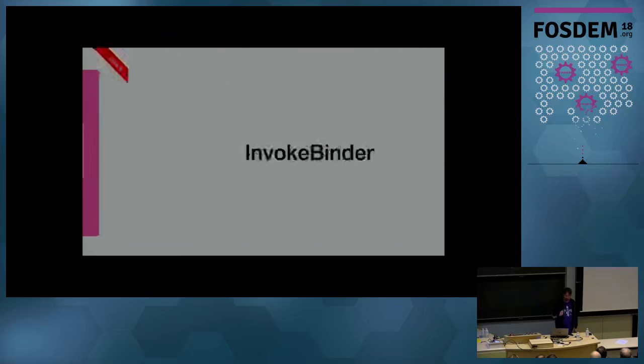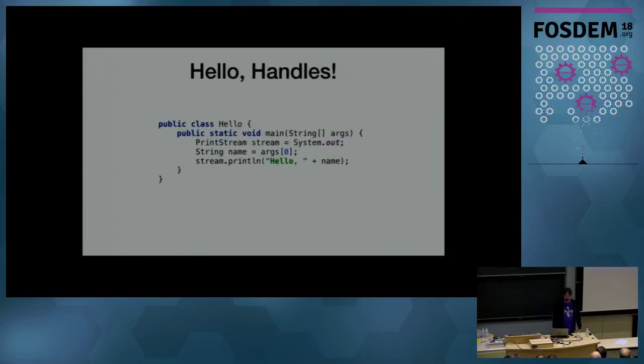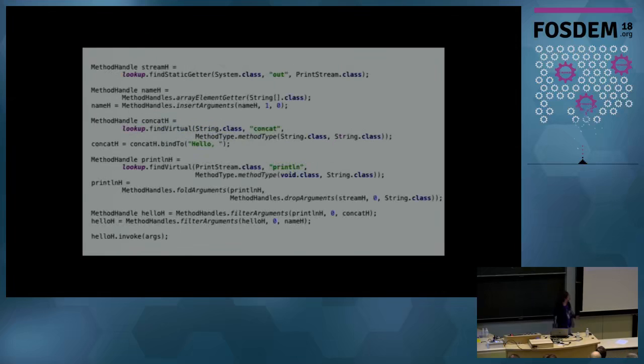Okay. So now, a primer, a little short example of invoke binder. Invoke binder is a library that I wrote to make it easier to work with the method handle API. There are some challenges in using the method handle API. For example, if I wanted to write this code, this is basically our running example here of system out. We're going to take an argument, and then we're going to concatenate it and print it out. If I wanted to represent this whole expression, this whole function as a method handle, it ends up looking kind of like this. And it's difficult to read through because we're sort of starting at the endpoints, like there's the field, there's the concatenate method, there's the print line.